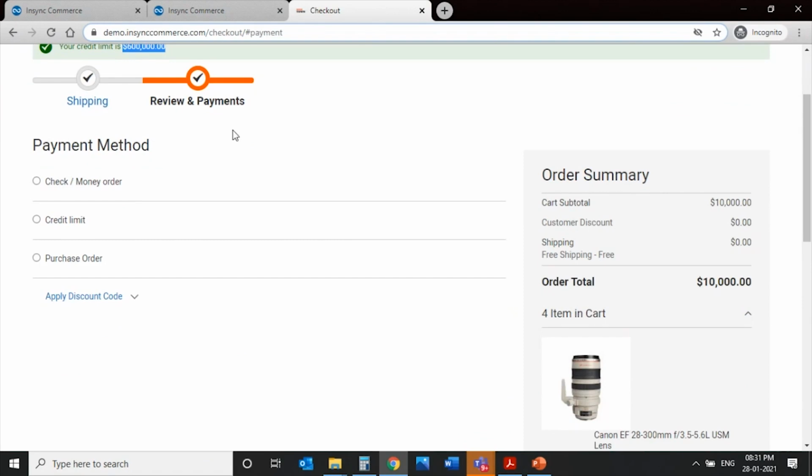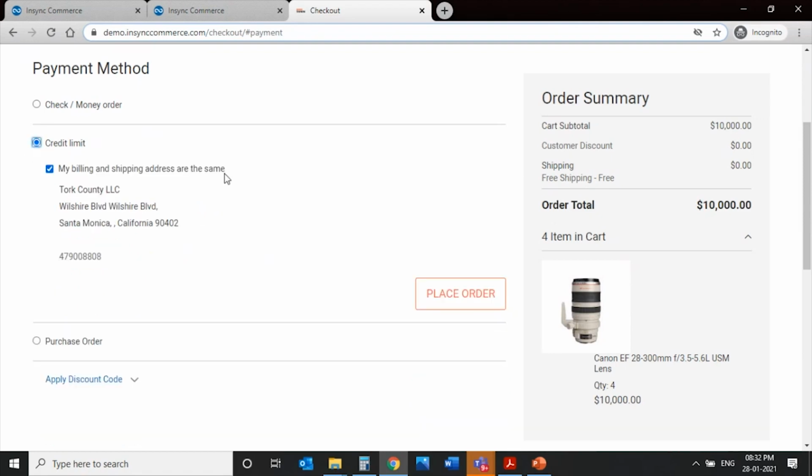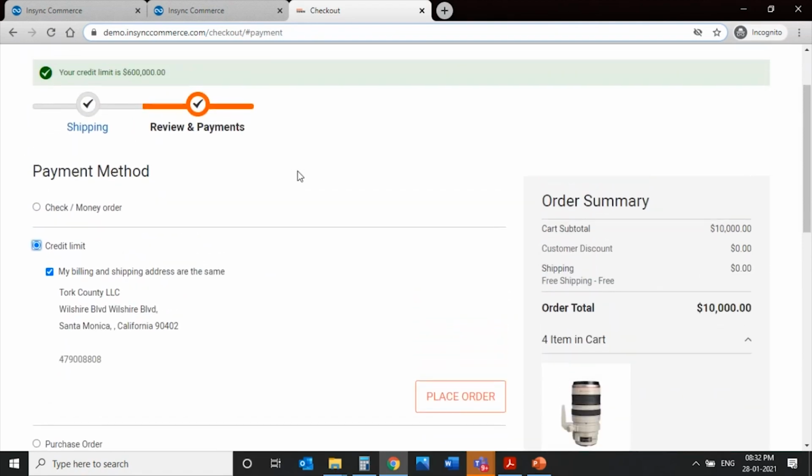And there could be a host of payment methods. Of course, if you are willing to take online payments, a payment gateway could also be integrated, and the customer could be allowed to make an online payment. Or if you just want to simply have a purchase order number from the customer while placing the order and have the rest of the process handled offline, that could also be done. And if you want to have an order placed based on the credit limit, that could also be done.